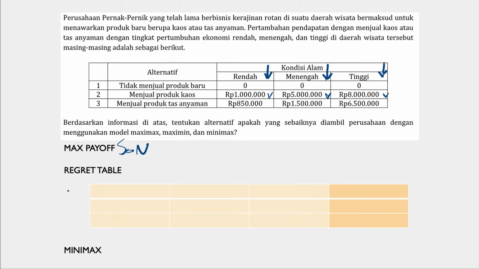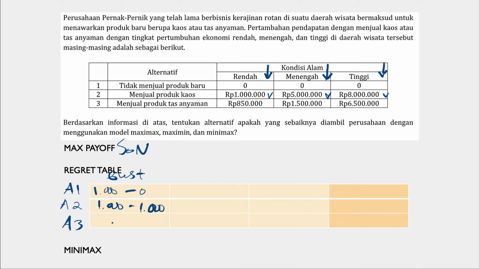So for alternative 1, state of nature 1, which is bust, it's 1 million minus 0. For alternative 2, it's 1 million minus 1 million.